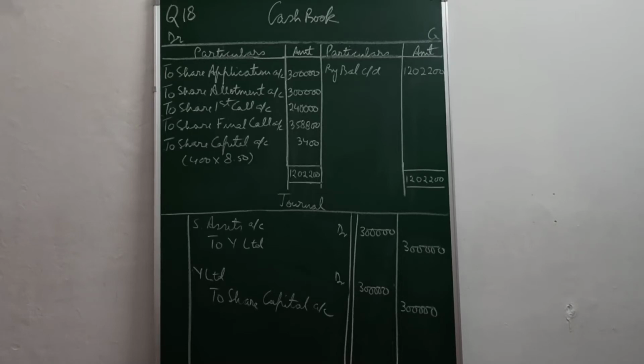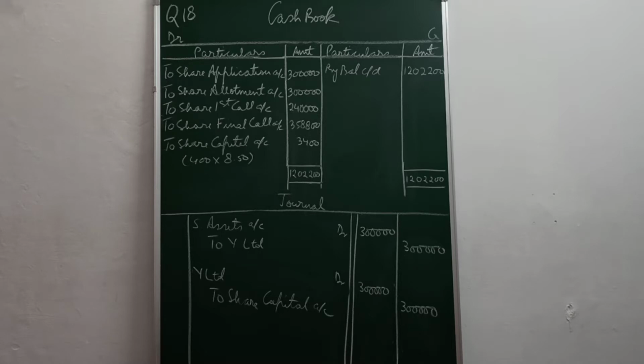In the question, they've asked you to open a cash book and then pass journal entries. So you will open a cash book without doing any posting, and you will see in the question first, is there any purchase of assets? And in this question it is given there that assets were purchased from Y Limited worth rupees 3 lakhs, and then shares were issued in consideration for cash.